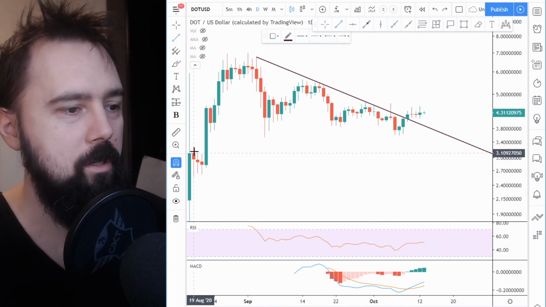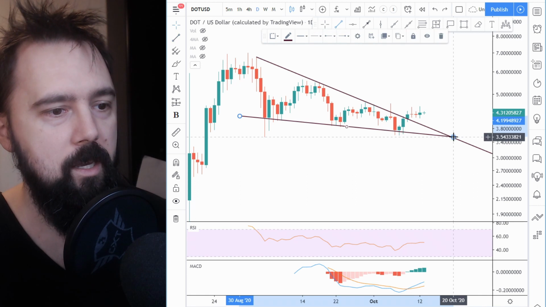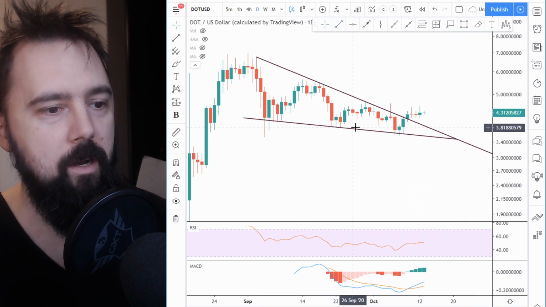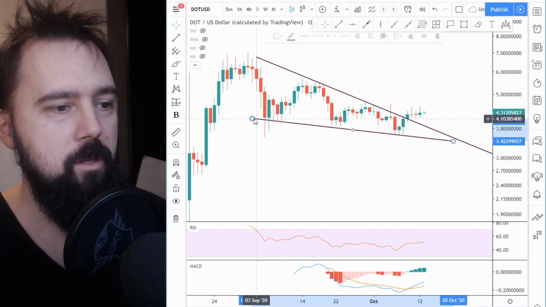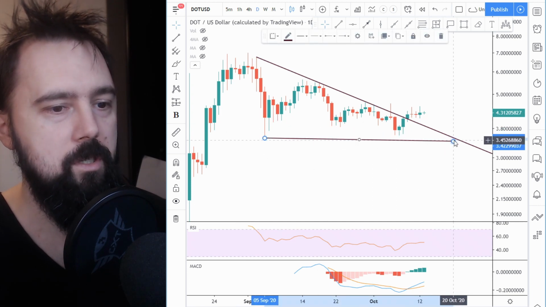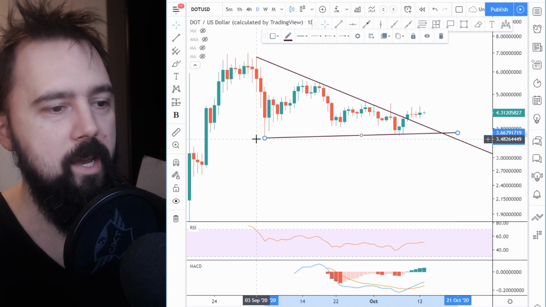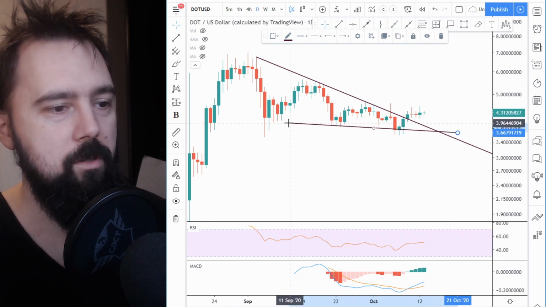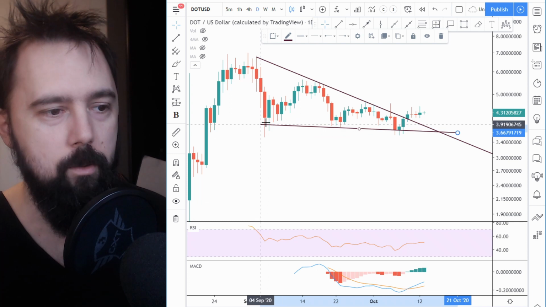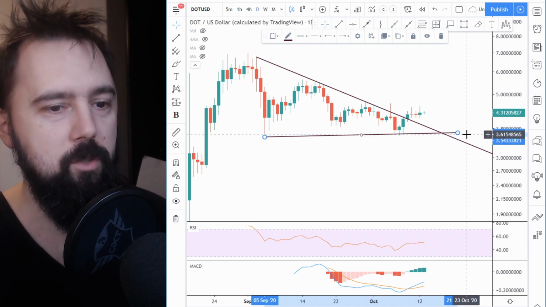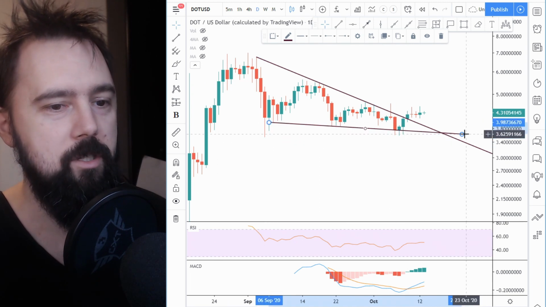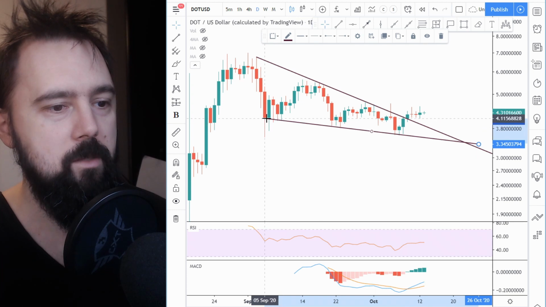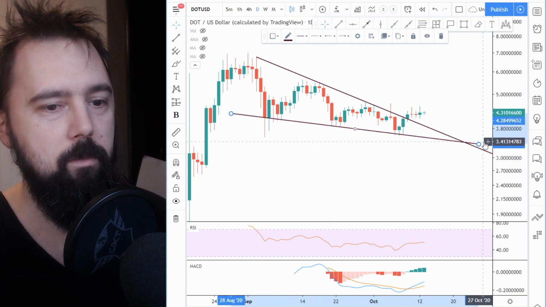Also, I think this was some kind of a wedge. Let's see the wedge. You could say this was some kind of downwards wedge. I mean, it depends. You could say this was a triangle or a wedge or whatever, because which of these wicks are you going to use? Like the bottom one and then this, but then you only get 2 touches, so it's not really that strong. You want to use something that got 3 touches at least. You can use something like this, 1, 2, 3. Yeah, this is probably the right line.